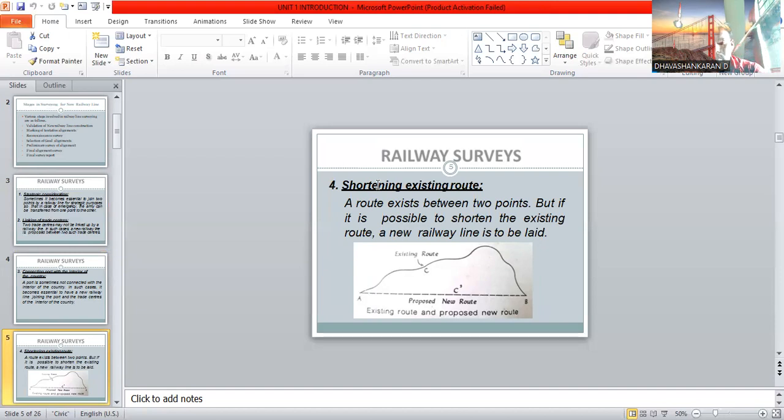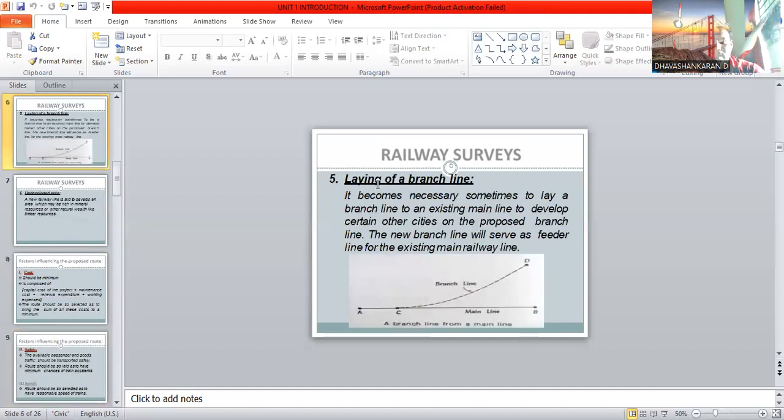So while shortening the existing route, we have to plan first. The existing route consumes more time, so we propose a new route with a shortened travel time. We include this proposed new route for shortening of the existing route. This is one of the considerations.